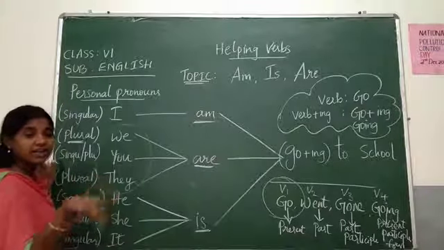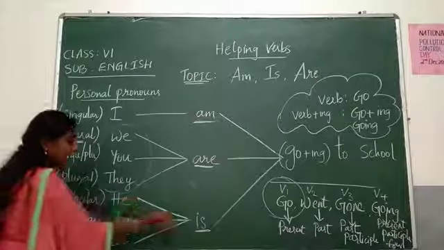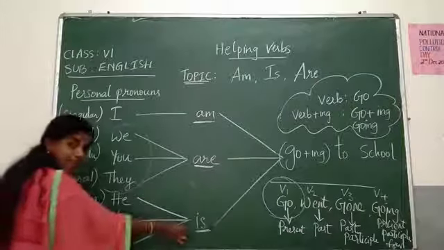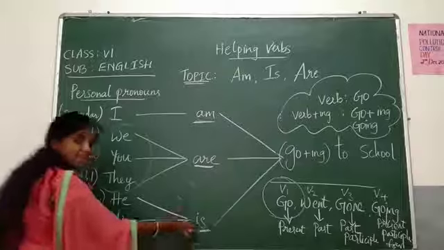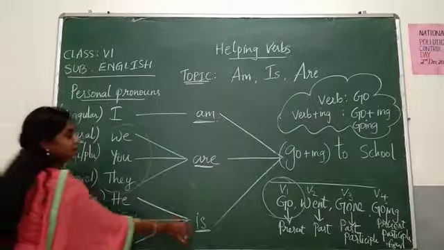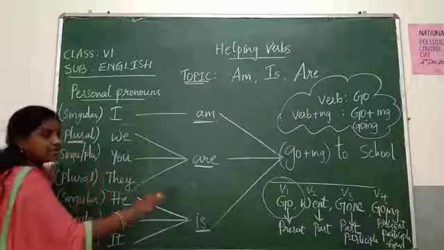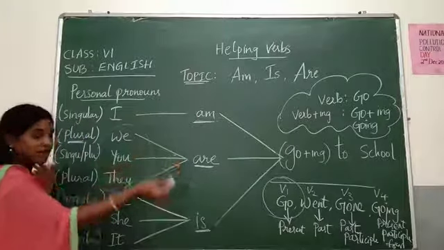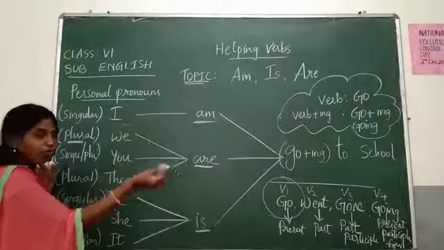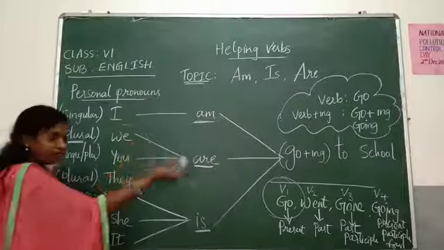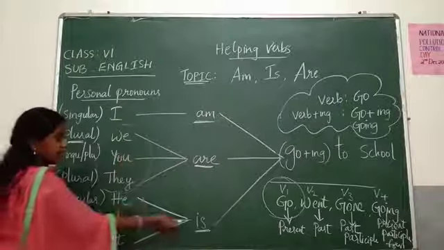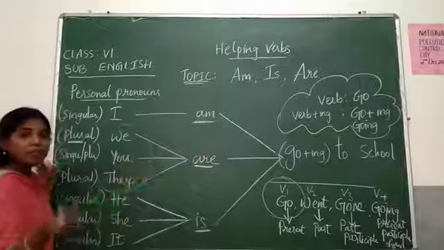He are, she are, it are. Okay, he is, she is, it is. Okay, he is going to school. She is going to school. Ante atanu school ki veltunnadu. Aame school ku veltundi. It is a working model.